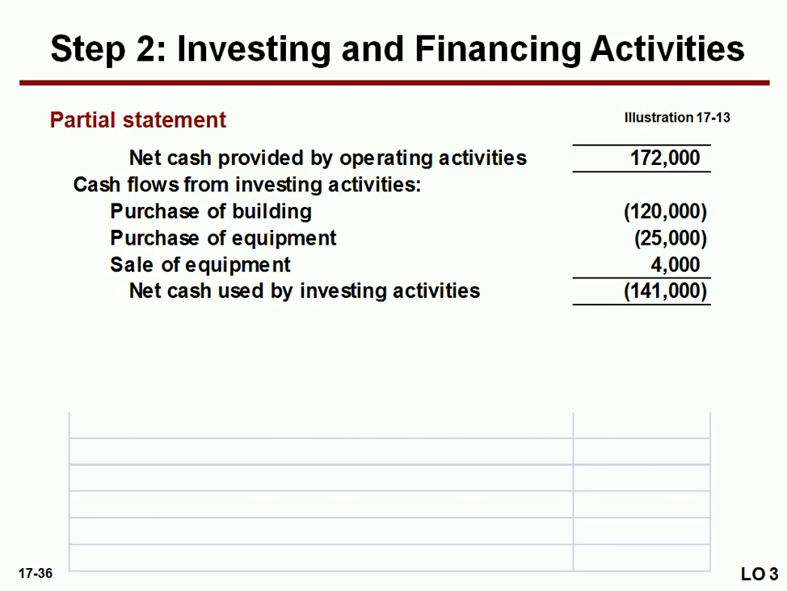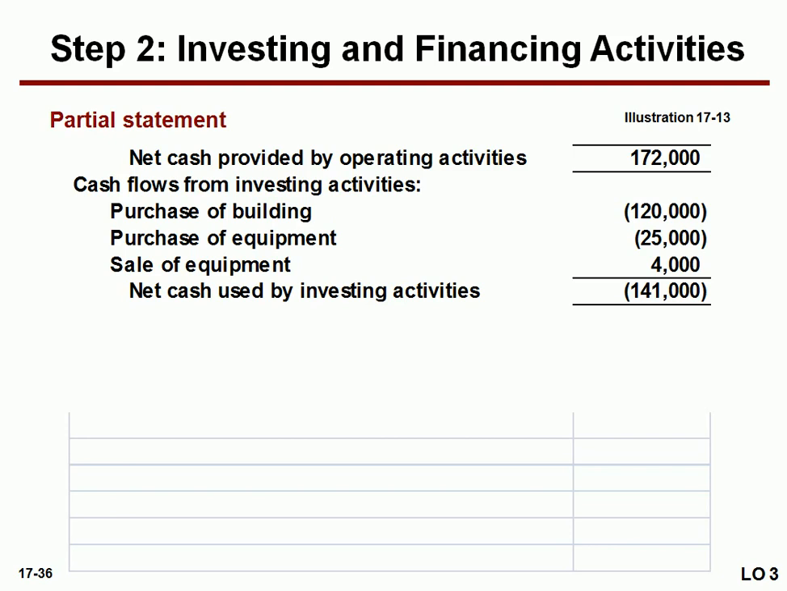Then we have purchase of equipment. We purchase equipment, so we get the equipment and we have to pay cash in return. 25,000 is the amount and we have to deduct that amount. Then sale of equipment: if we sold a particular equipment, or an old equipment, for 4,000, you get cash. You give the equipment to someone as you sell it, and you get 4,000 in return. So that 4,000 is a cash inflow.